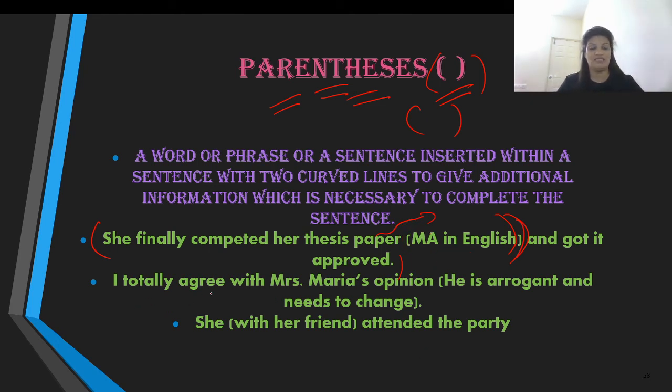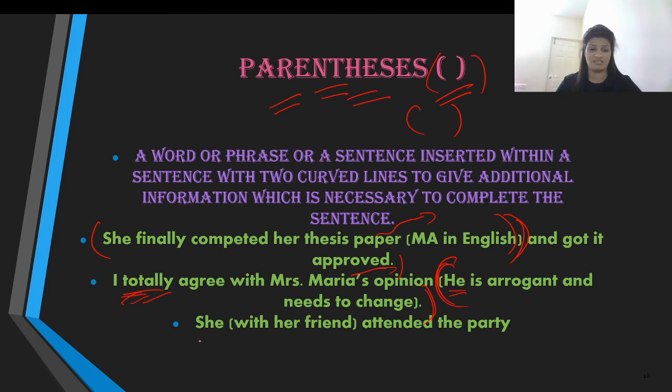Another one is, I totally agree with Mrs. Maria's opinion. Now over here, Mrs. Maria's opinion is, he is arrogant and needs to change. The person who is saying it is not actually stating it. She heard it. Maybe she's sitting in a group, a bunch of people where people are discussing and stating their opinions. So rather than repeating the whole information, she just said, I totally agree with Mrs. Maria's opinion. And what is Mrs. Maria's opinion? Which, of course, the reader has to know. Therefore, we have put that information in the bracket. He is arrogant and needs to change. So that was Mrs. Maria's opinion, with which I totally agree.